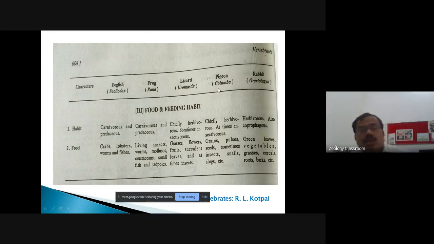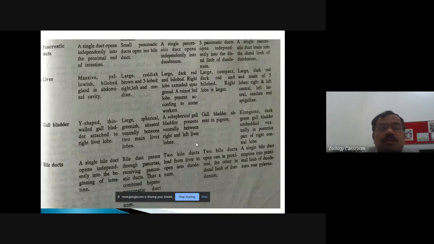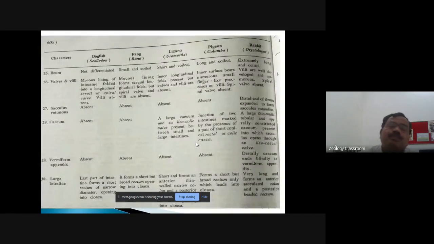end semester examination, for the long answer question, you have to compare. You will be asked the comparison between the digestive system of dogfish with the digestive system of frog or lizard or pigeon or rabbit. So there are many permutations and combinations. Compare the digestive system of dogfish with amphibia or with reptilia or with aves or with rabbit.